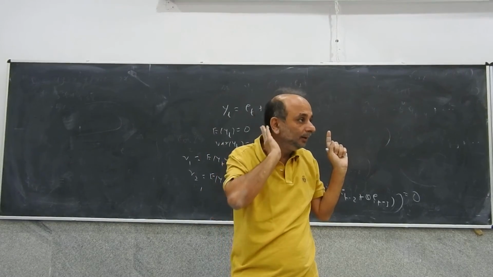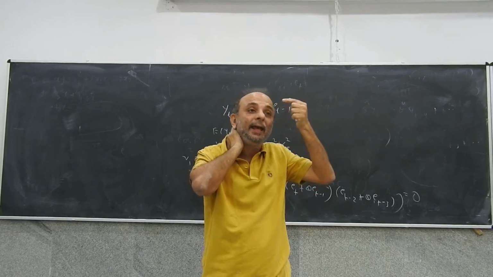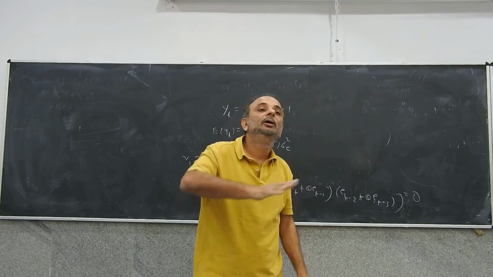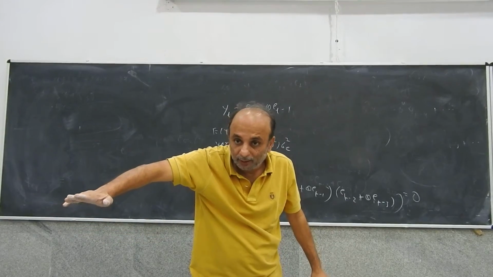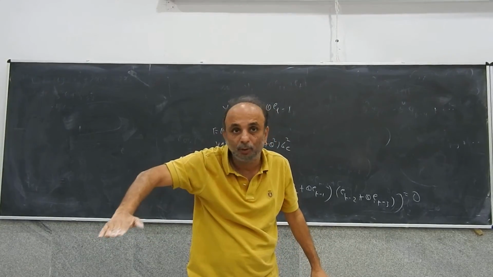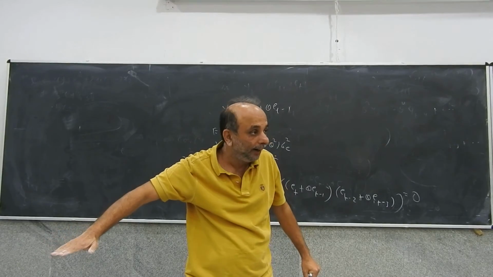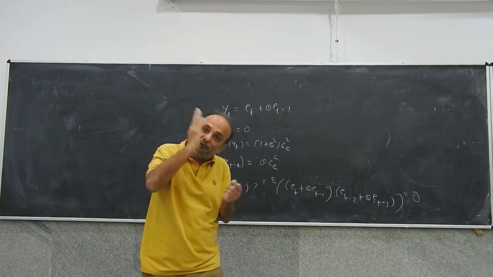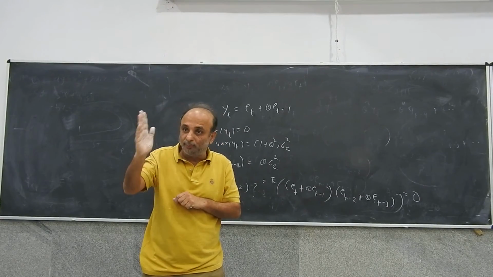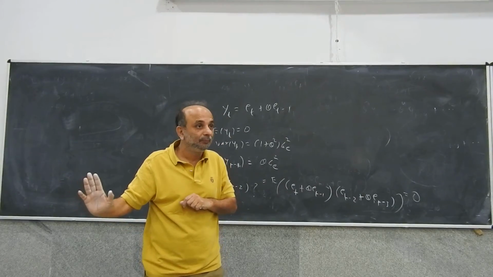So in general, if you have an AR(p) process, the autocovariance functions will keep on becoming smaller and smaller. For an MA(q) process, the first q autocovariances will be non-zero, others will be 0.